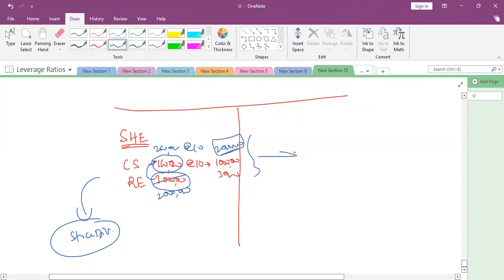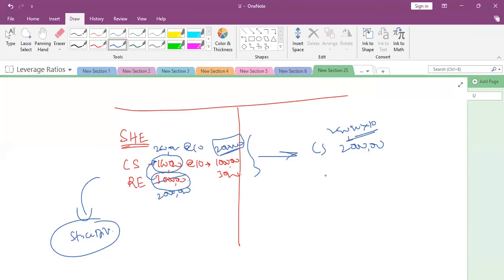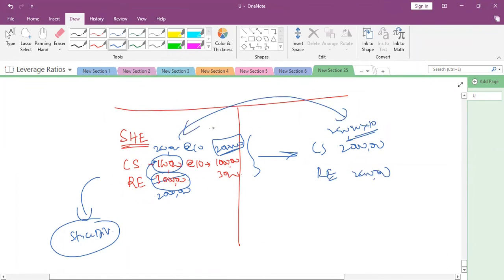The only change is a change of name. Retained earnings decreased by 1 million and will become 2 million, and common stock will now be 2 million. That means 200,000 shares into 10. And retained earnings will become 2 million. This is the change. So this is nothing but the stock dividend. Is it clear to everyone?